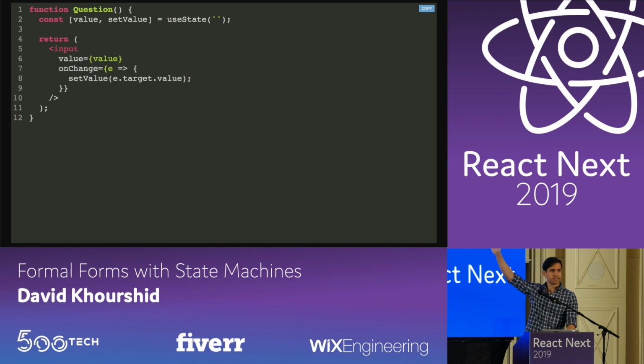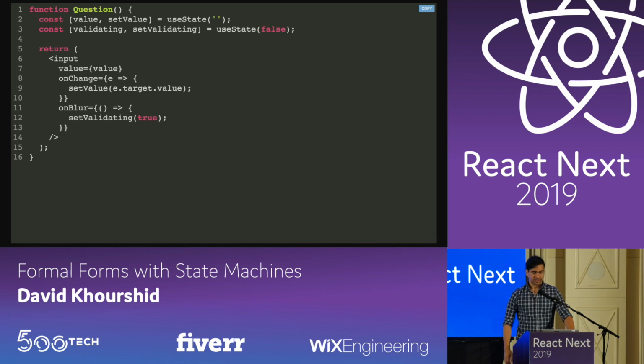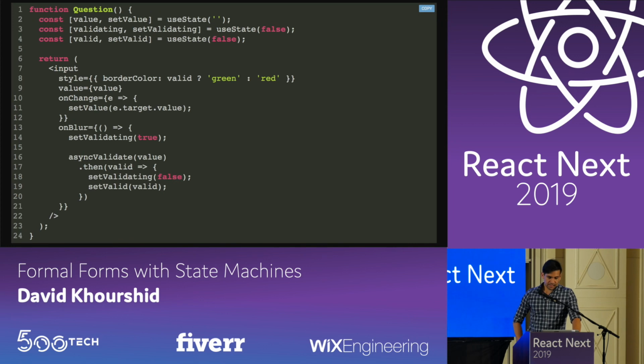Who of you is using hooks? Hopefully all of you. Yeah, if not, migrate. It's a really good thing to do. But we want some sort of validation state. So we have another useState for validation too. And we want to validate on blurs, so we just set it over there. And let's see. So we also want to set validation based on async validation. And since we're doing it on blur, we have async validate in the onBlur event handler.